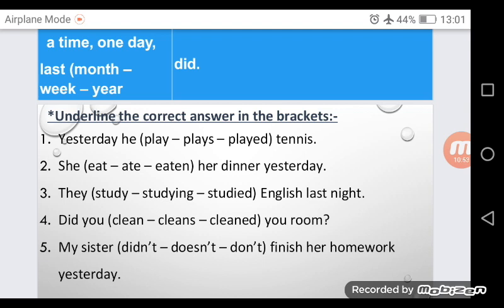Number 5, my sister don't finish her homework yesterday. Yesterday tells us about the past. So the correct answer is didn't. My sister didn't finish her homework yesterday.